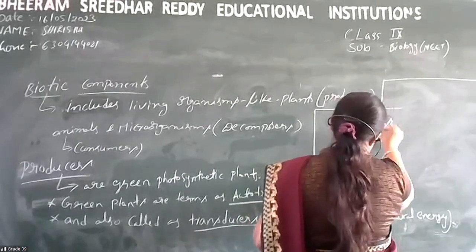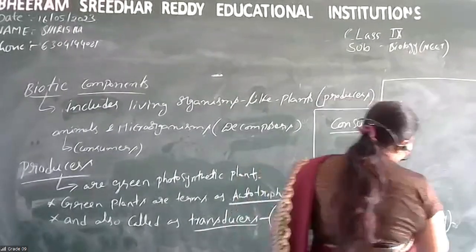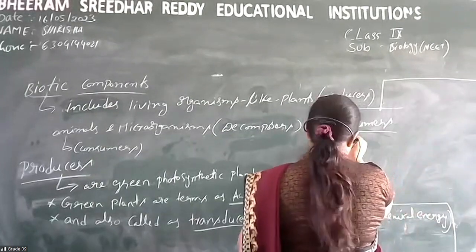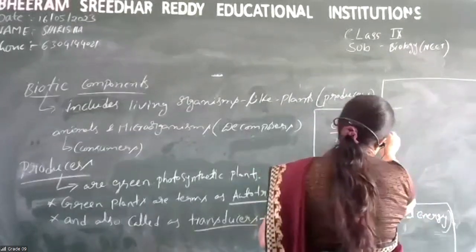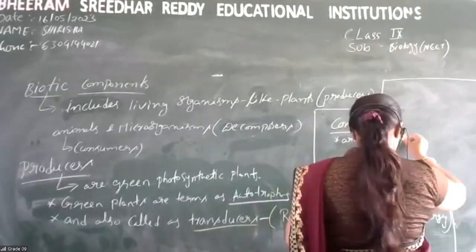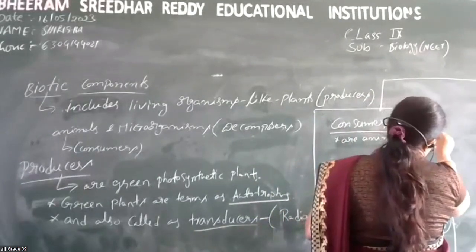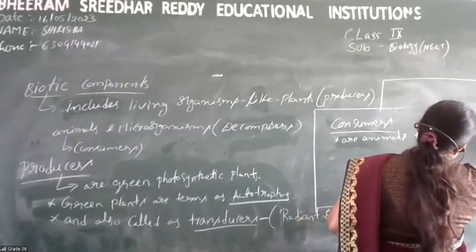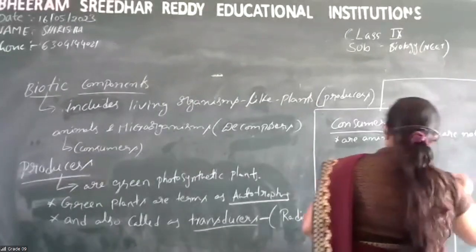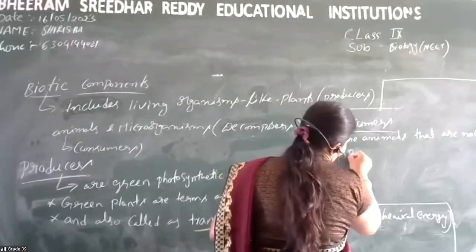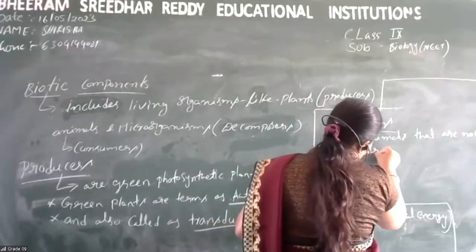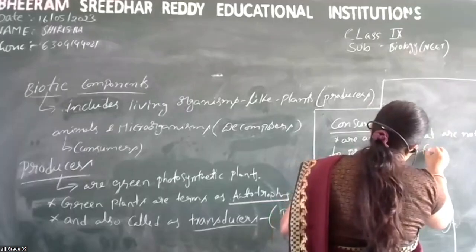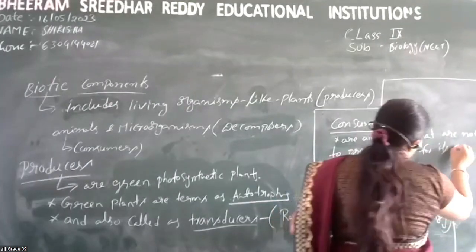Consumers means they consume food from others. Consumers are animals that are not capable of preparing food on their own.